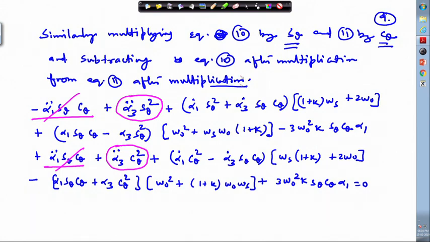So, here we have this term alpha 3 dot multiplied by this quantity. And the same quantity appears here with a minus sign. So, this term and this term will drop out, they will cancel each other.